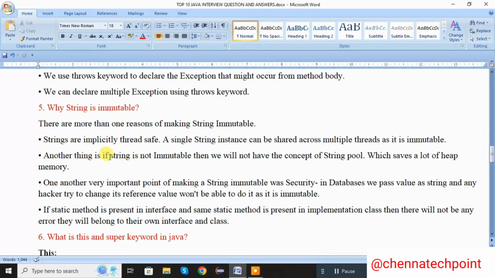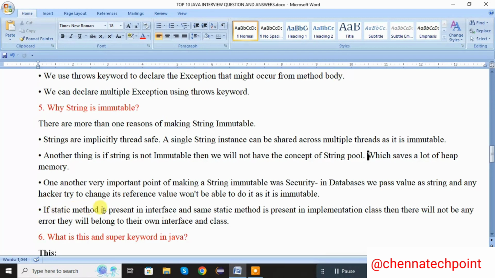Another thing is, if String is not immutable, then we will not have the concept of the string constant pool. Without the string constant pool, we cannot save memory. With the help of the string constant pool, we save a lot of heap memory. Another very important point of making String immutable is security. In databases, we pass the value as a string, and if any hacker tries to change the reference value, it cannot be changed because it is immutable.